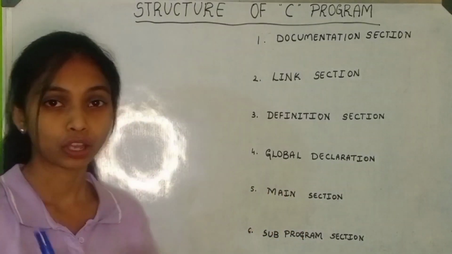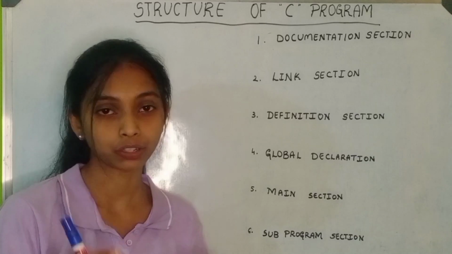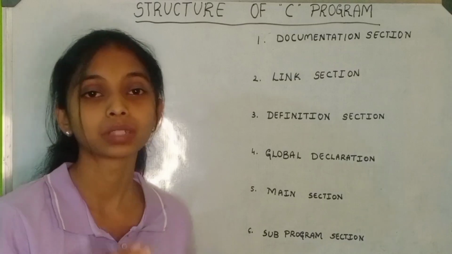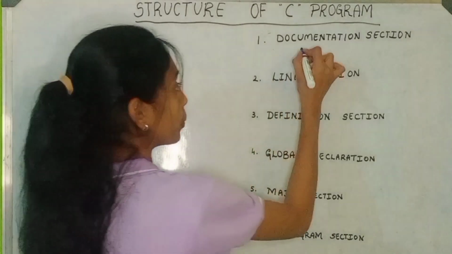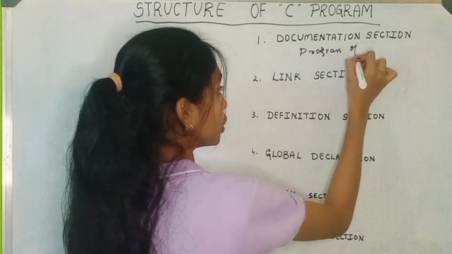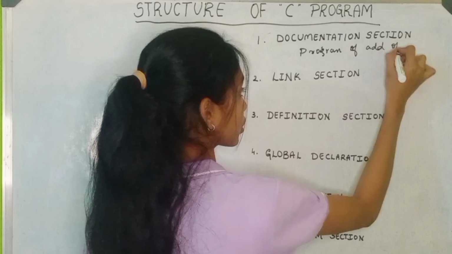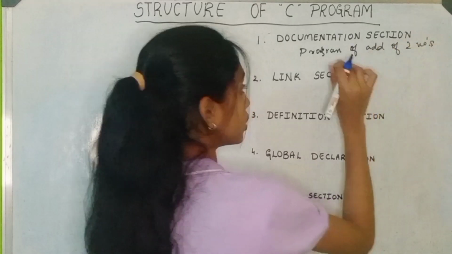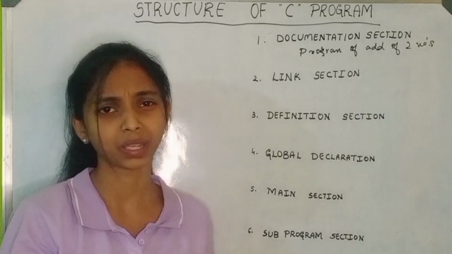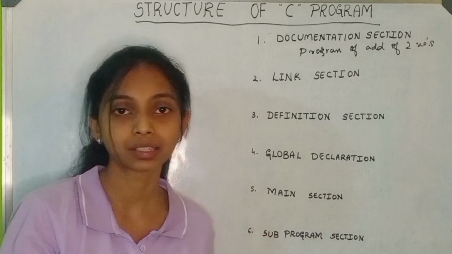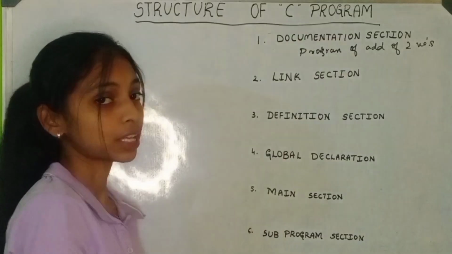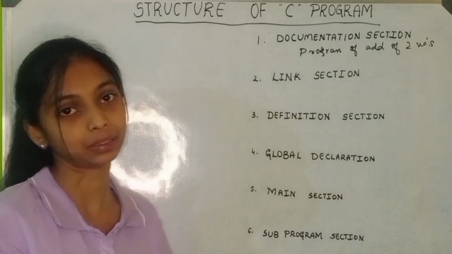For example, if you are going to write a program for addition of two numbers, then for that particular program we need to give some description saying program for addition of two numbers. This is the description that you are giving to your program in order to make people easily understand what the program is all about. And this documentation section is completely ignored by your compiler.